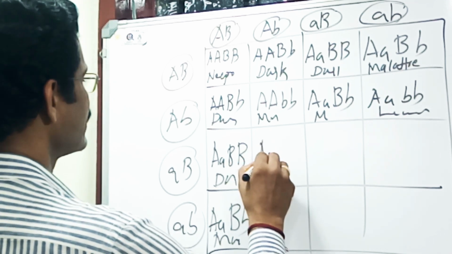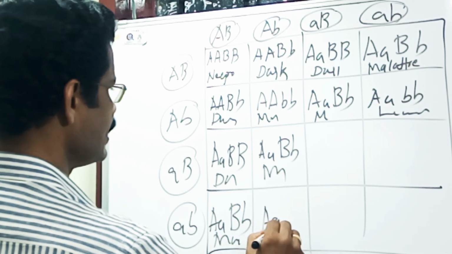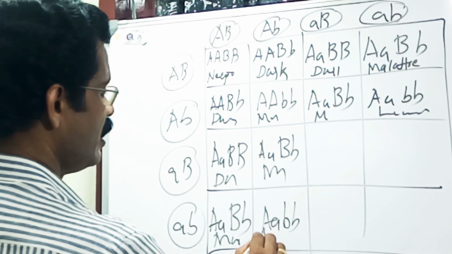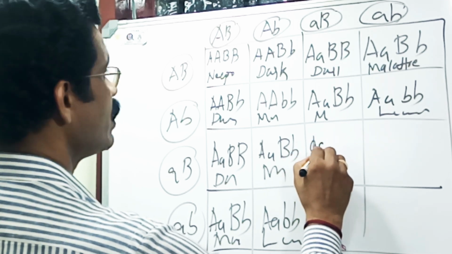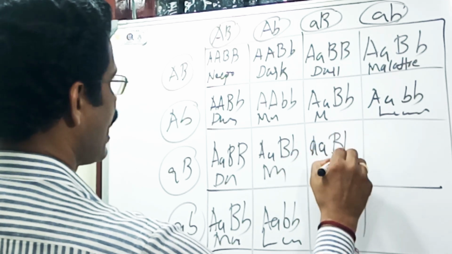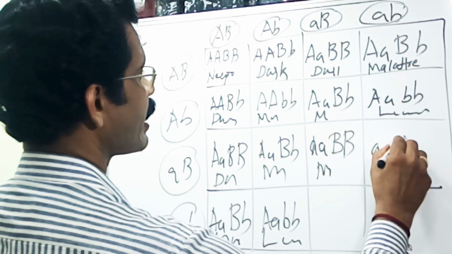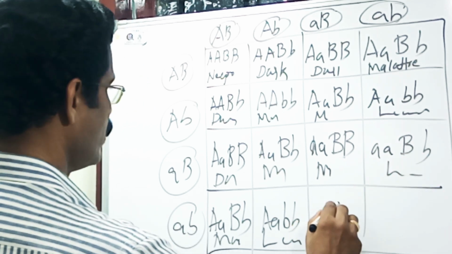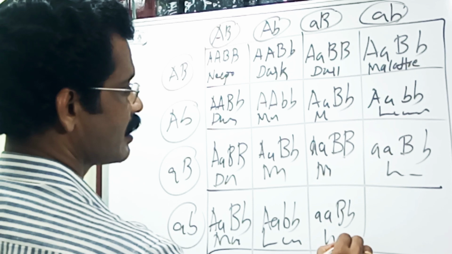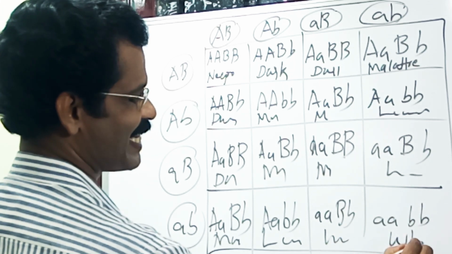Capital A, capital B, small b, mulatto. Capital A, small b, light. Then small a, capital B, mulatto. Small a, capital B, small b, light. Small a, capital B, small b, light. Small b, small b, white.